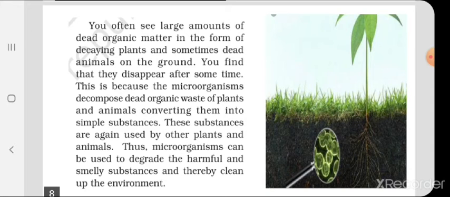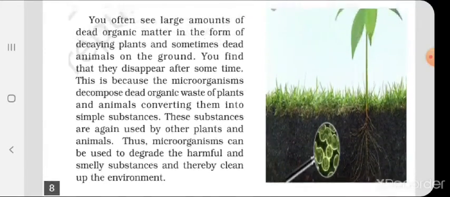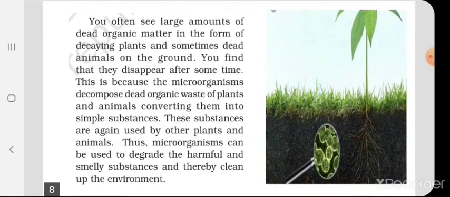This is because the microorganisms decompose dead organic waste of plants and animals, converting them into simpler substances. They have been used by microorganisms for their growth, and in this process they have been decomposed into simpler forms. These substances are again used by other plants and animals, and these simpler forms are used as manure by the plants growing there, and it enriches the soil. Thus, microorganisms can be used to degrade the harmful and smelly substances and thereby clean up the environment.